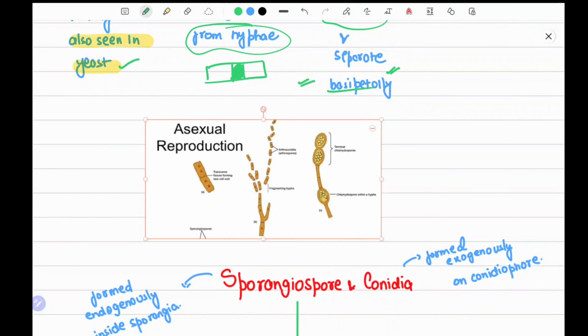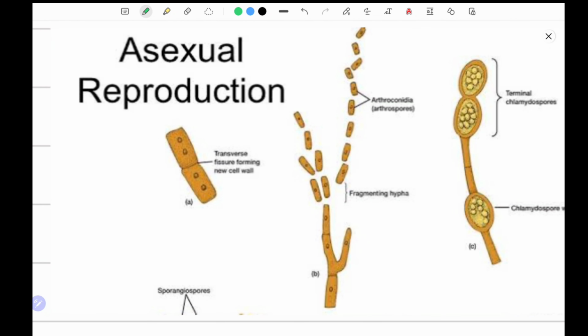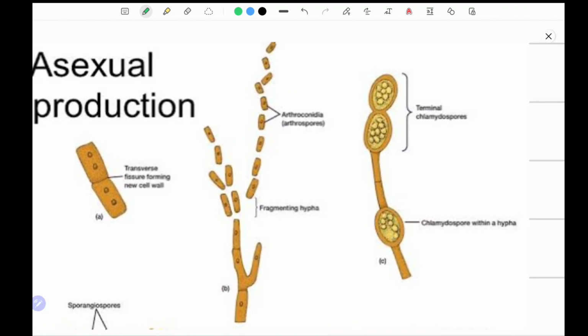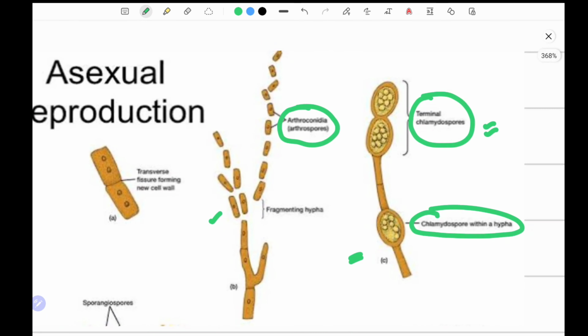Now we will see this figure of asexual reproduction. Let me zoom it for you. This is a chlamydospore I was talking about. Chlamydospore found within the hypha, and this is the terminal chlamydospore. So there are two types of chlamydospore: one found within the hyphae, and second formed at the terminal stage. This is an arthrospore, which gets detached from the parent body. I think you might have understood the basic difference.